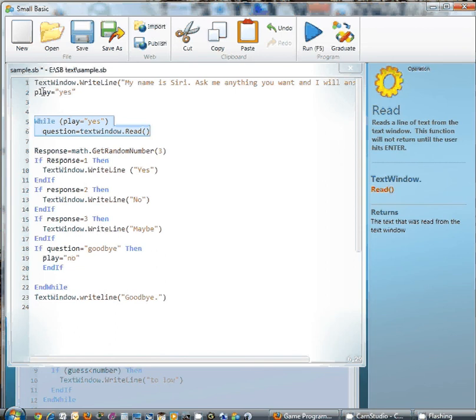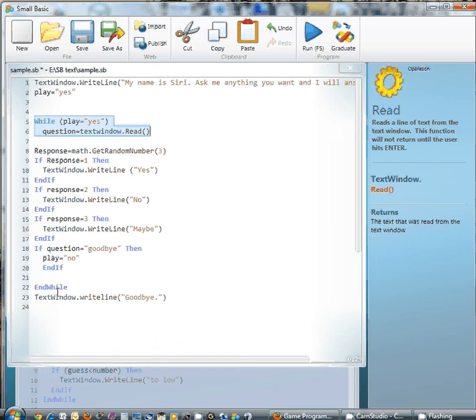I'm using a variable called play, and I'm going to set it to be yes. So in other words, yes, we want to play. So while play equals yes, then we continue around the loop. So here's our exit right here. If question, in other words what we type in through this statement, if question equals the word goodbye, then we're going to change play to no.